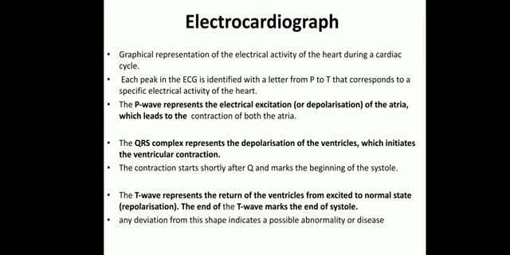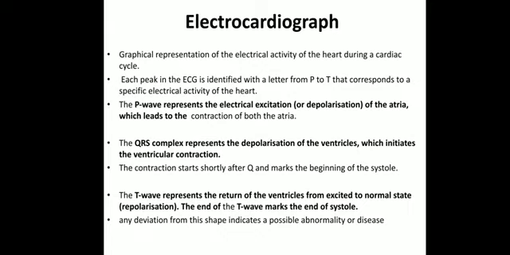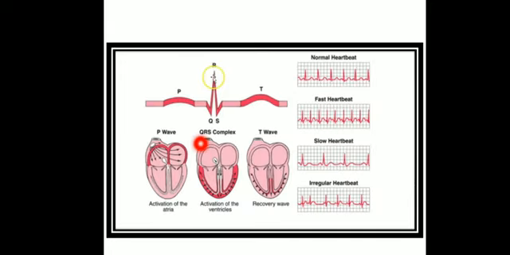The heartbeat is possible only due to electrical activity, and that can be represented on paper by different letters like PQRST in the form of waves. Okay, we will see that. Now the P wave represents the electrical excitation or depolarization of the atria, which leads to the contraction of both atria. Here you can see this P is a small wave, which represents that both the left and right atrium are getting contracted. The P wave is responsible for contraction of the left and right atrium.